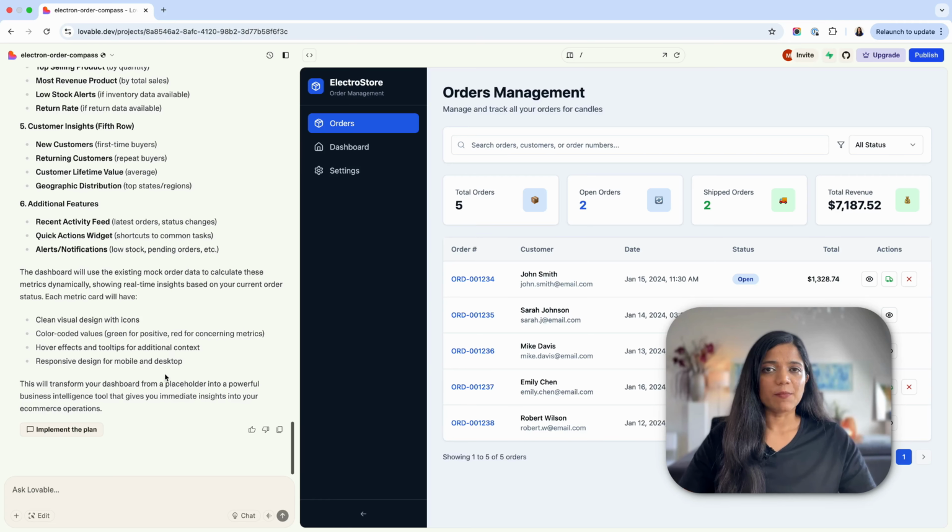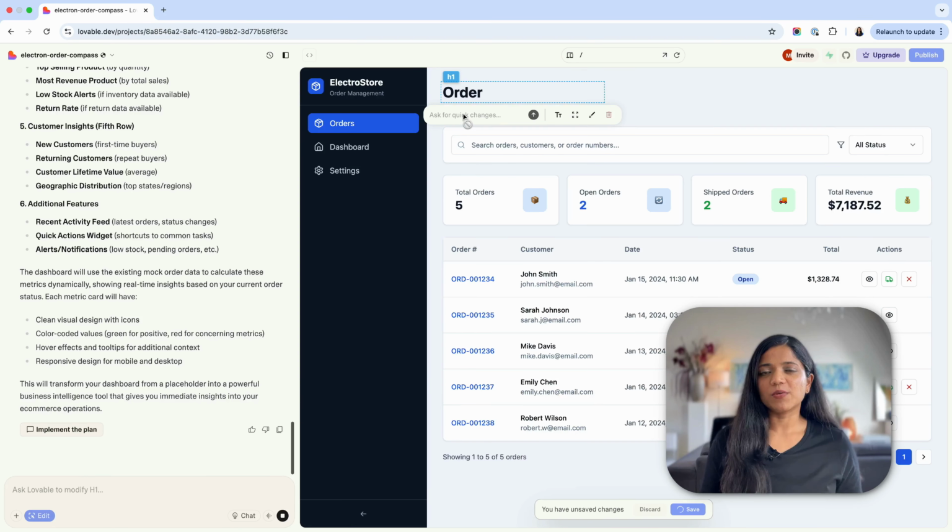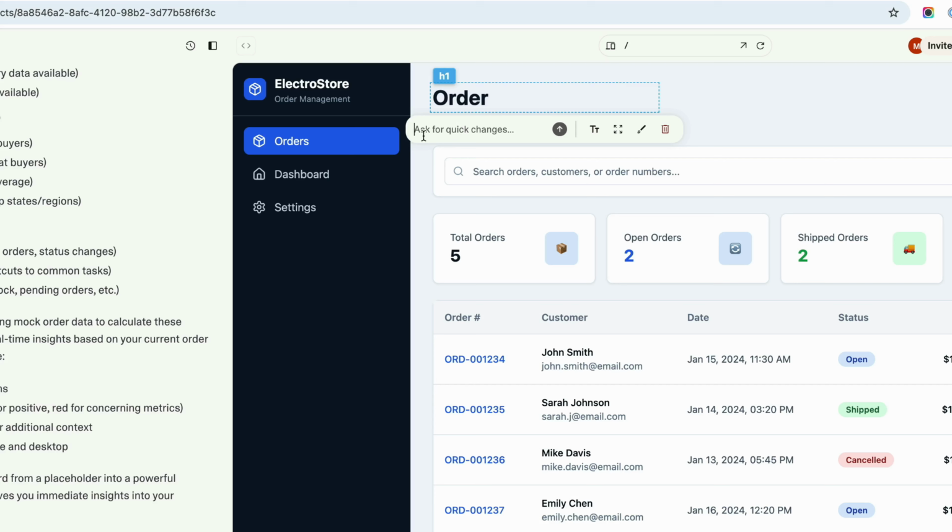You can do the exact same action in Lovable as well. In Lovable, you can see the edit button at the bottom here. As you select edit, it will basically allow you to change anything on the right hand side in the preview mode. So in this example, if I want to change the text here, I can change from order management to simply, let's say, orders. Now, one thing I noticed in Lovable, which is different from V0, is that when you select an element, you can also add a prompt to make the changes. I think both apps do pretty much the same job, so there's absolutely no difference in the way they work, except for some added functionality by Lovable where you can prompt it as well.